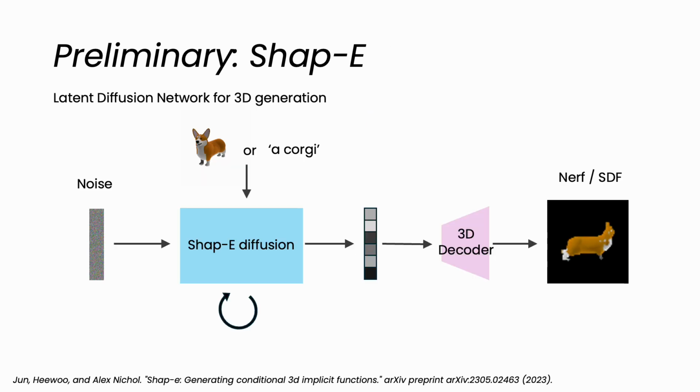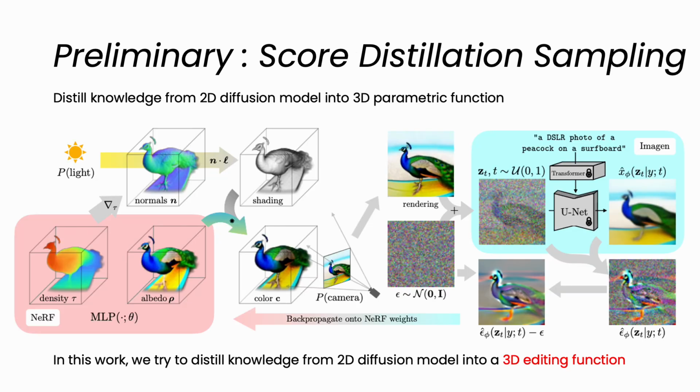The second part is the latent diffusion network for 3D generation. Given a random noise and text or image condition, SHAP-E's diffusion network can generate a latent, and this latent can be further decoded into signed distance function or NeRF for 3D generation.